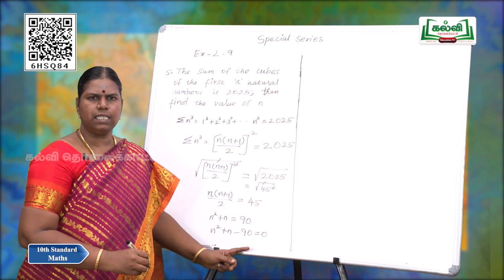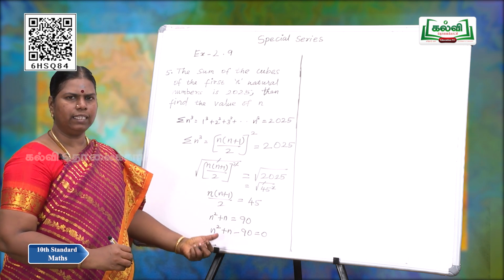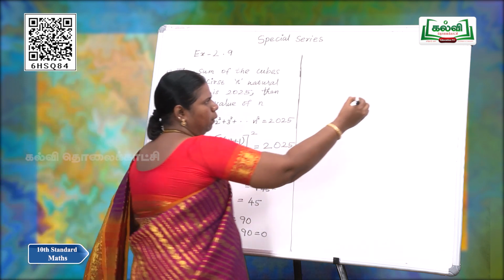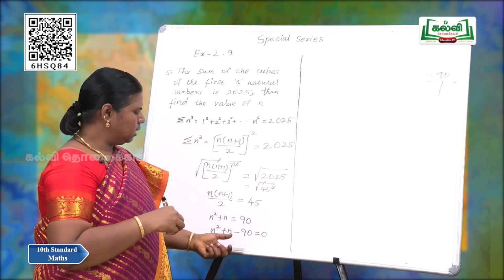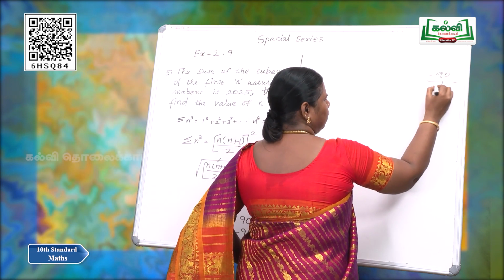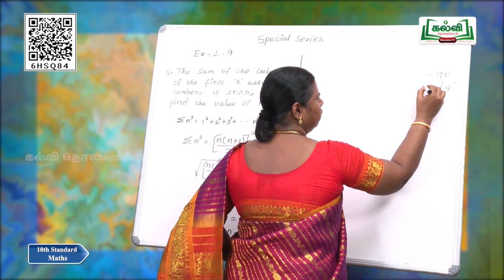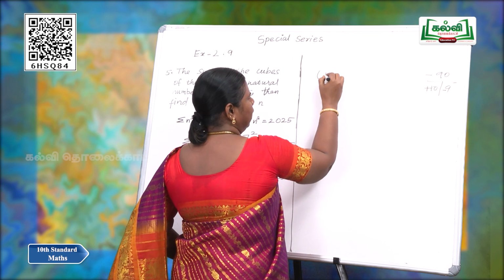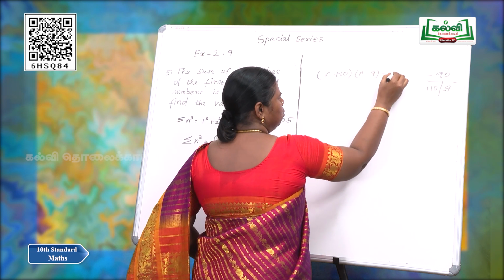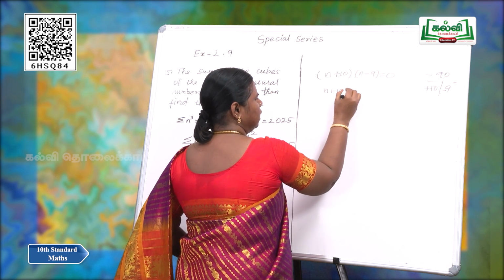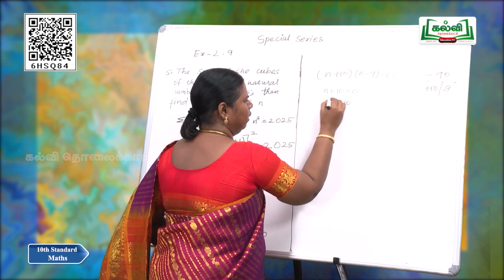Now, the expression is in the form of a quadratic equation. We have to factorize and find the value of n. The factors of minus 90 are 10 and 9. The bigger number gets the positive sign, the smaller one is 9. So, (n plus 10) into (n minus 9) is equal to 0. N plus 10 is equal to 0, on transformation, n is equal to minus 10.